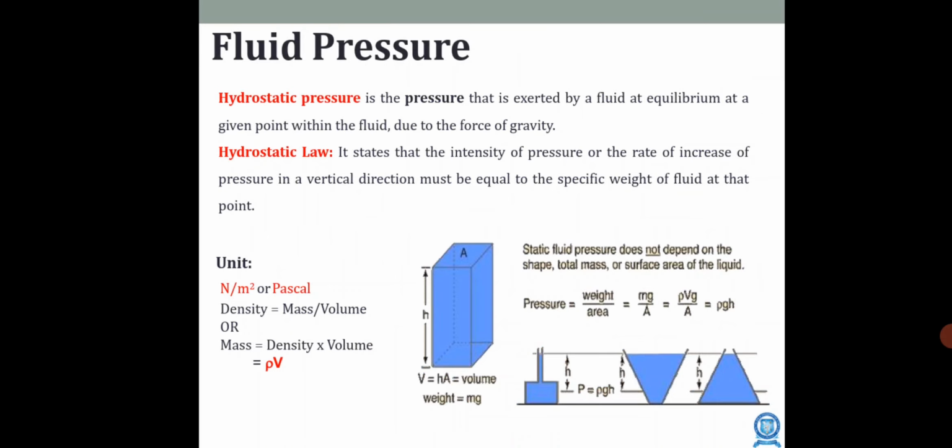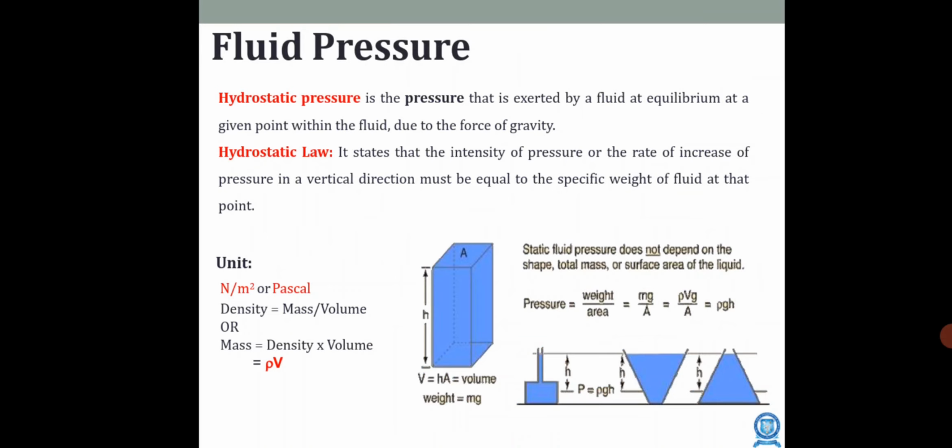So the hydrostatic law states that the intensity of pressure, or the rate of increase of pressure in a vertical direction, must be equal to the specific weight of the fluid at that particular point. Okay, so this is the hydrostatic law. Normally we know very well, pressure is equal to force by area. The unit of pressure will be Newton per meter square, or otherwise we can call it a Pascal. Density is equal to mass divided by volume.